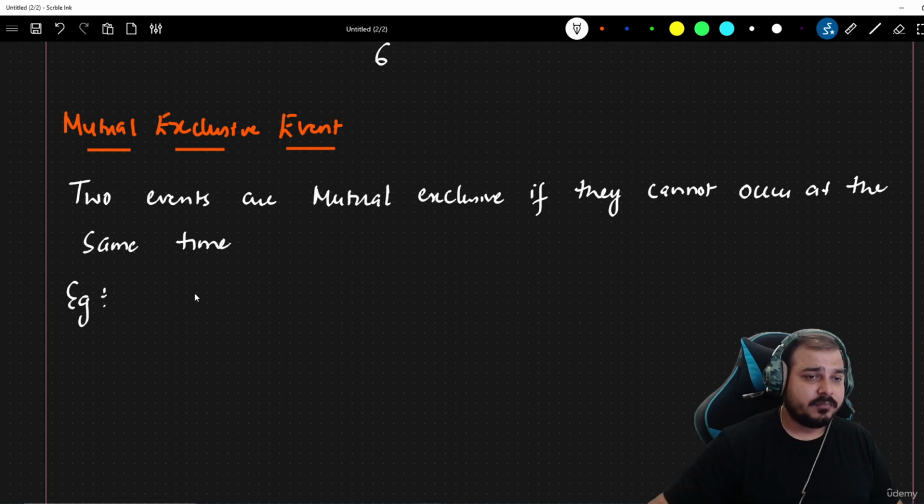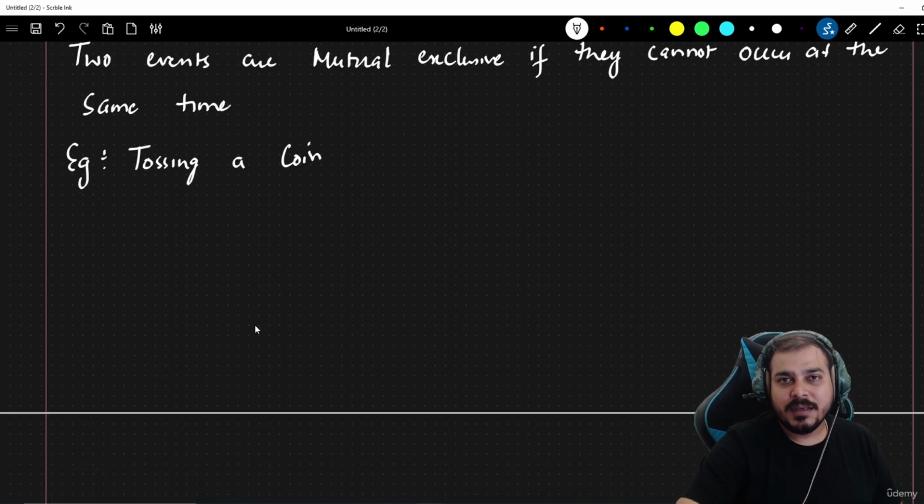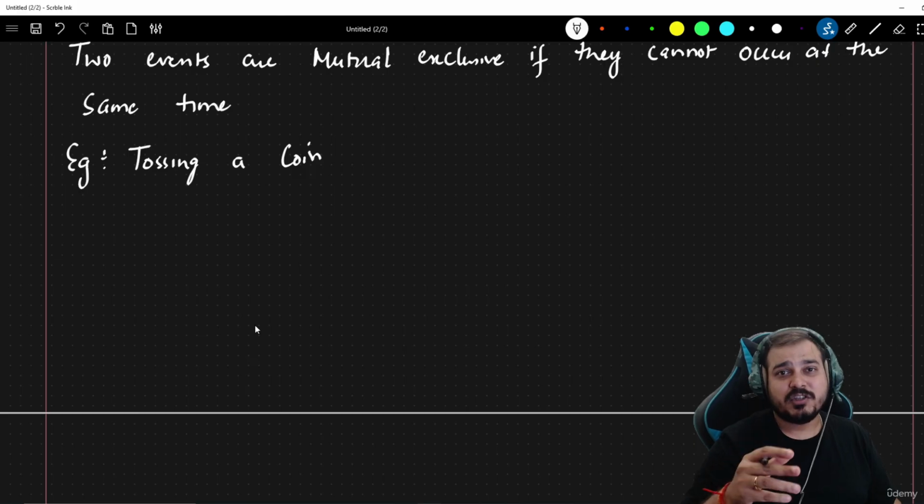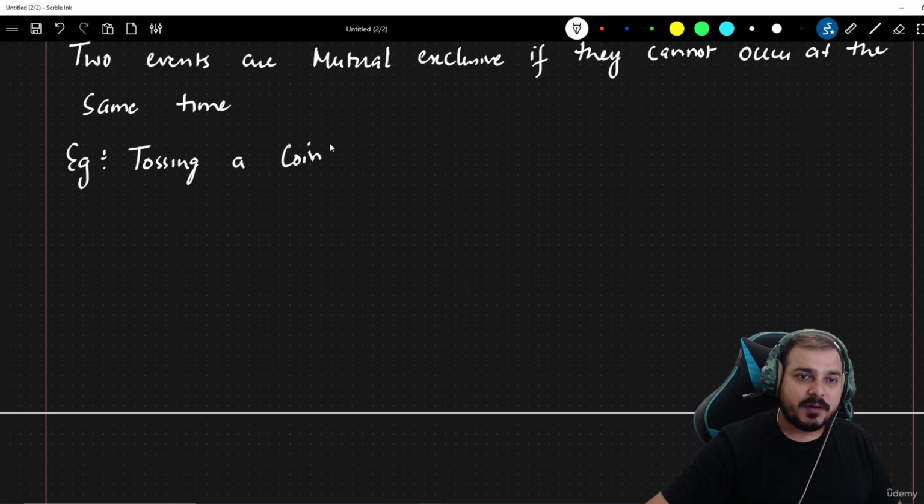Let me take an example. If I'm tossing a coin, I may not get heads and tail at the same time. So the outcomes of tossing a coin are mutually exclusive because we cannot get head and tail at the same time. This is a perfect example of a mutually exclusive event. Similarly, if I roll a dice, at a time I will not be able to get 1 and 5, or 1 and 6, at the same time. So that is also a mutually exclusive event.